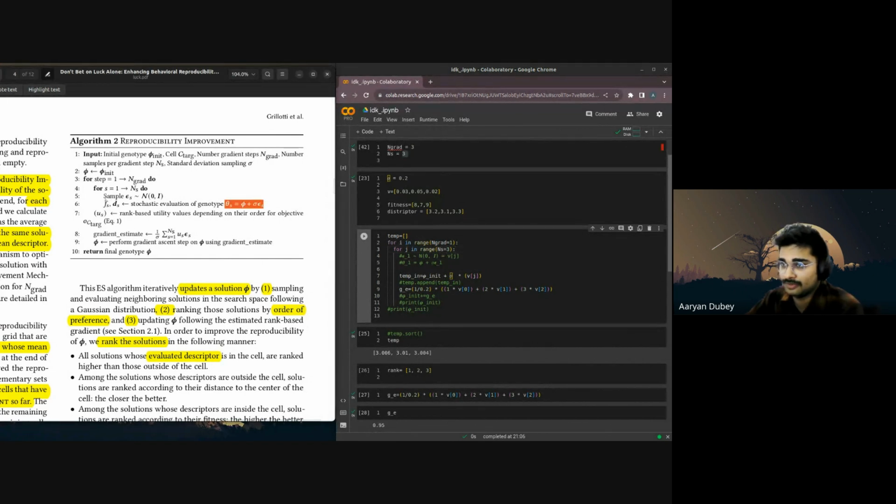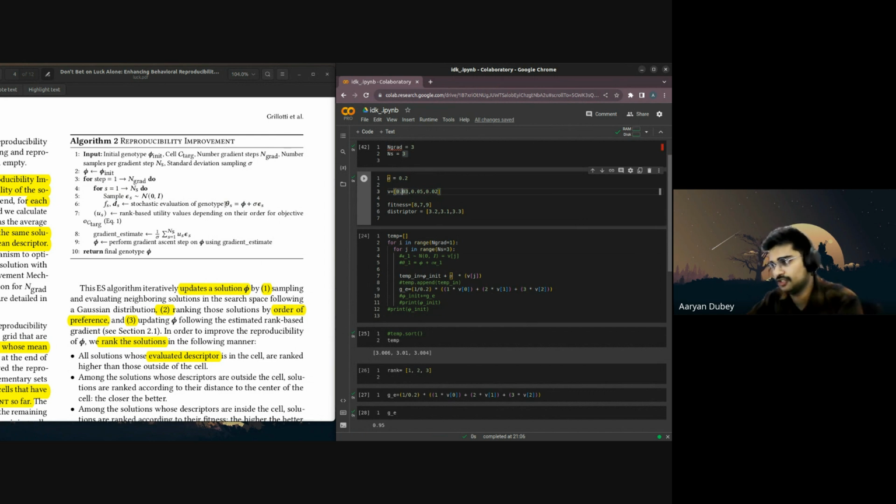I already told you what this particular sample is and how we are taking it. So right now we represent this sample as V0, V1, V2. So we are going to calculate temp n, that is theta n plus standard deviation plus this particular equation. So we are going to calculate the stochastic evolution of the genotype.